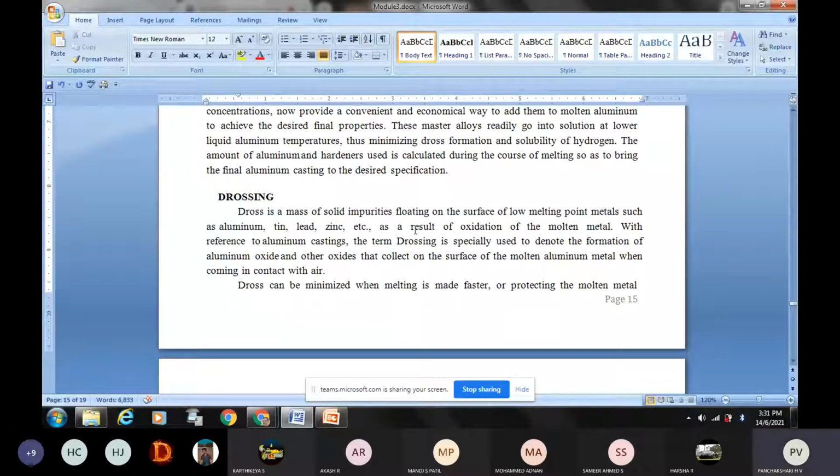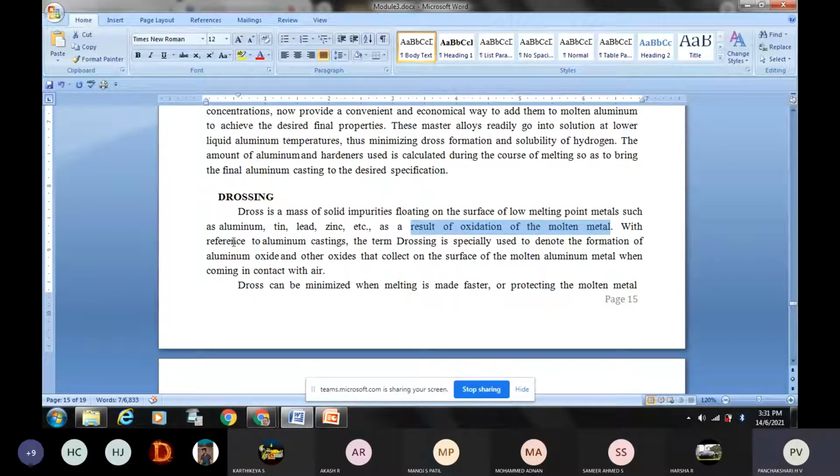It is a result of oxidation of the molten metal. When the metal is melted, it absorbs oxygen, so oxidation of that metal takes place. That oxide is the result of oxidation of the molten metal.